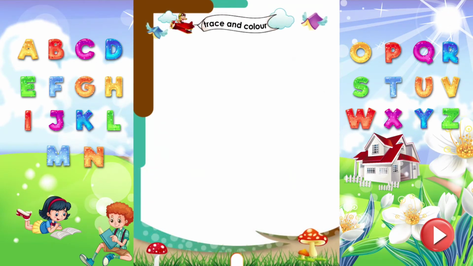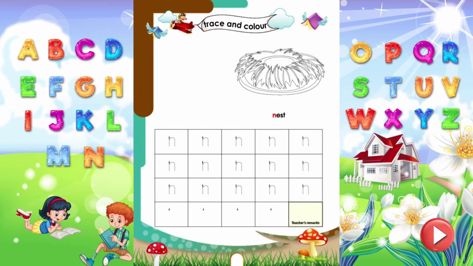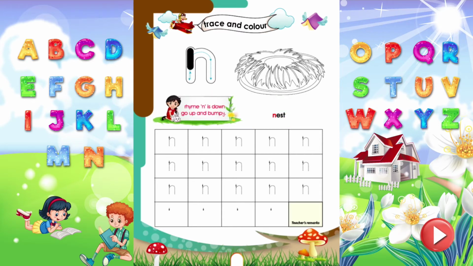Trace and color. Let's trace the letter N, which sounds N. Rhyme N. N is down, go up and bumpy. Trace all the letters properly. Wow! Time to color the nest.